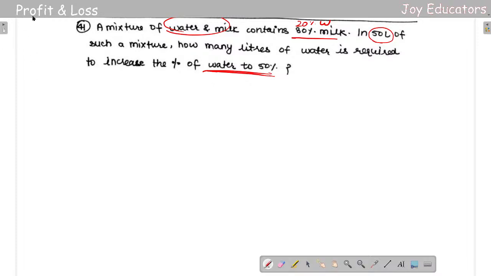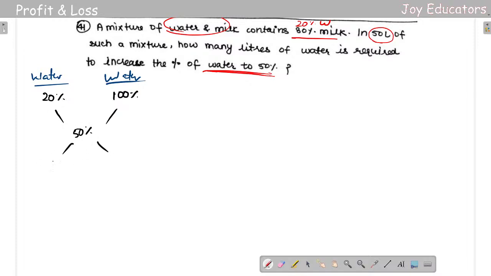First, let us take water here, and water here. Both sides water. One time I am getting water as 20%, and the second time I am taking water as 100%. My overall mean value I need to take as 50%.